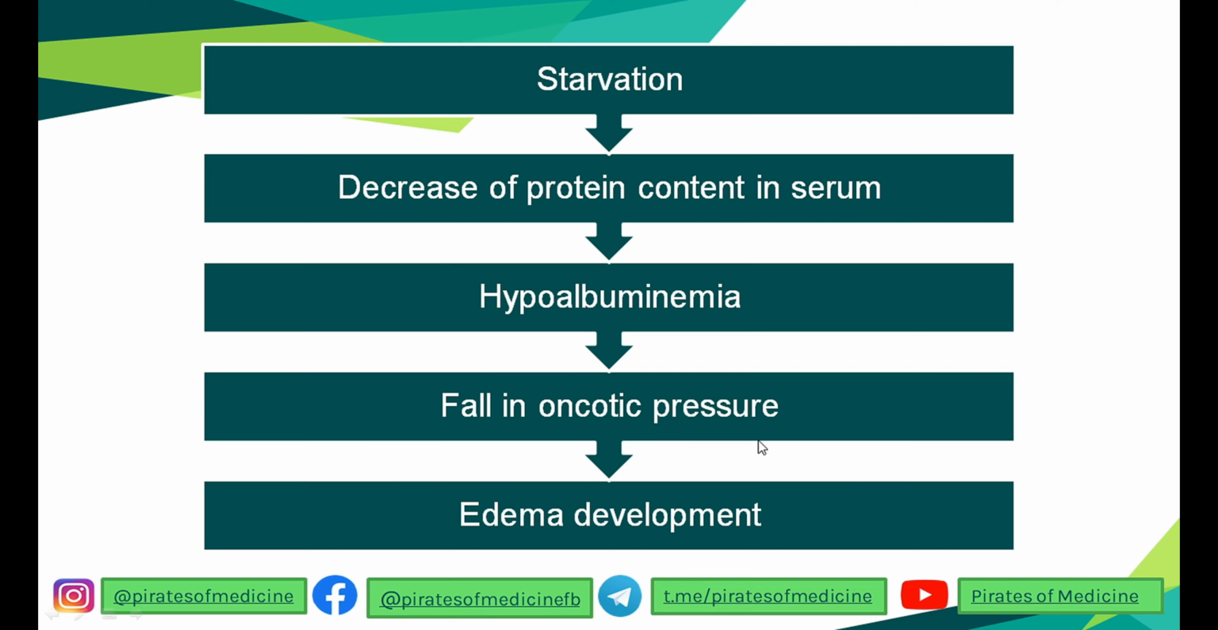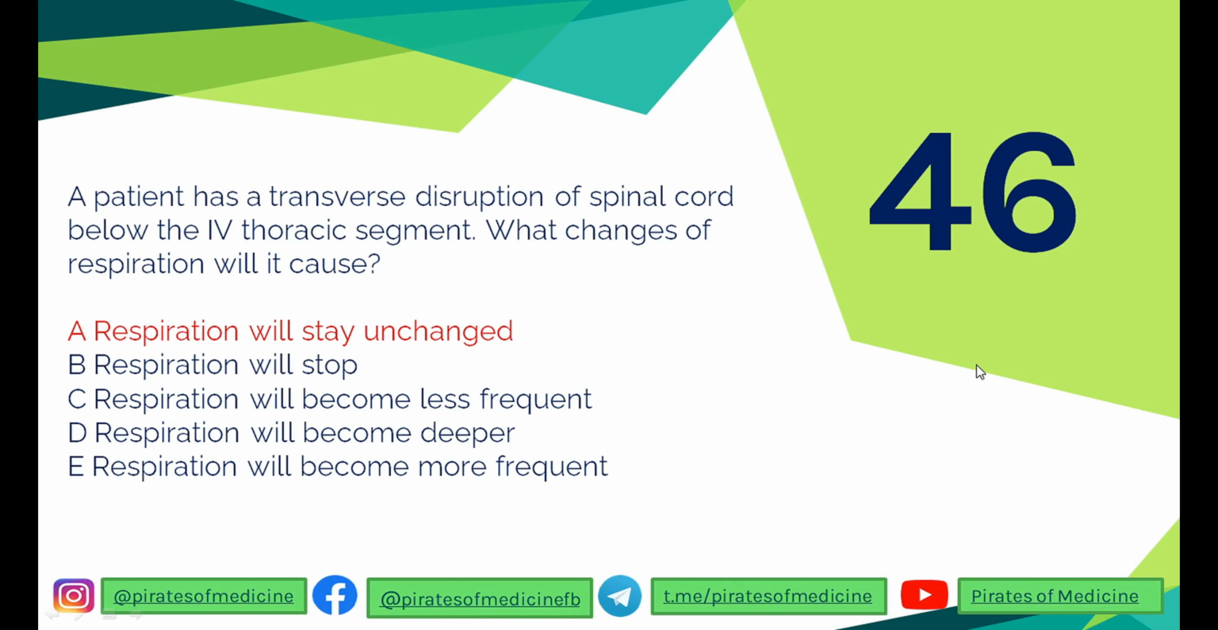So remember, in case of fall in oncotic pressure due to protein starvation, it leads to high GFR, high amount of urine being secreted. Then we have the 46th question. The patient has transverse disruption of spinal cord below the fourth thoracic segment. What changes of the respiration will it cause?